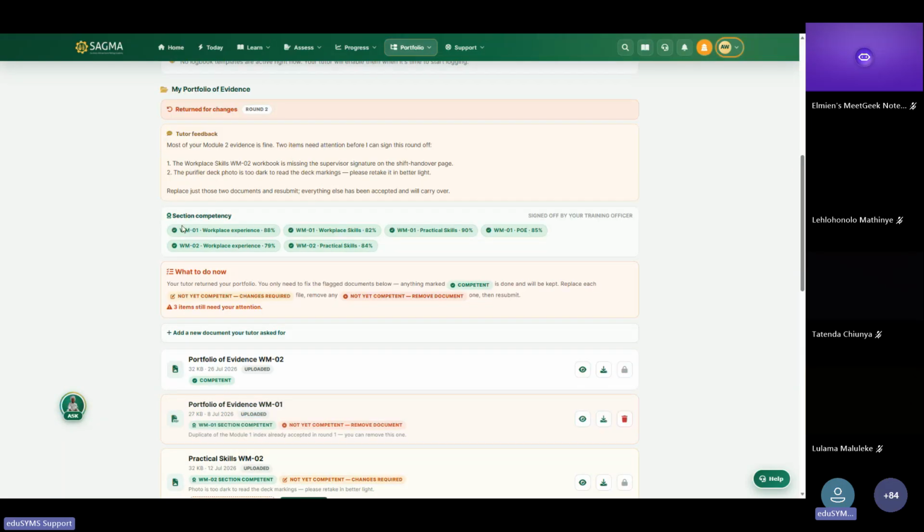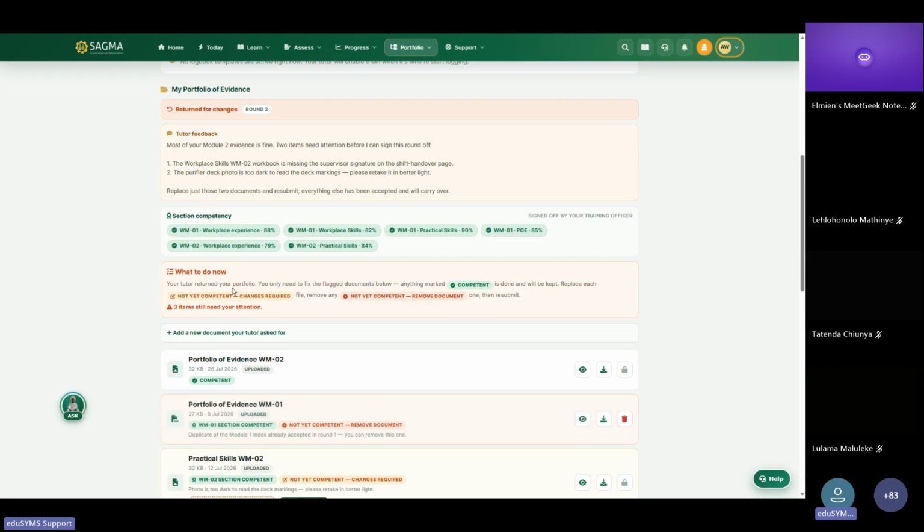Now, it gives you again what we call a section competency. So the section competence is signed off by your training officer. So it tells you where you are with each of the modules and also in a percentage indicator that is there as well. And immediately after that, it tells you what to do now.